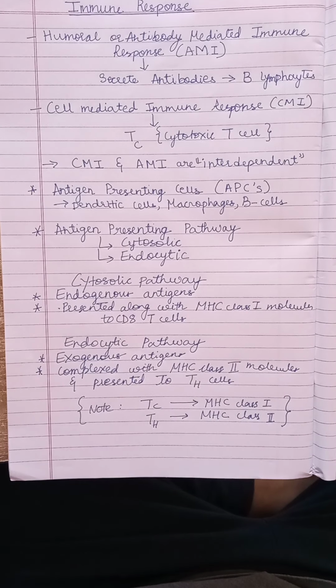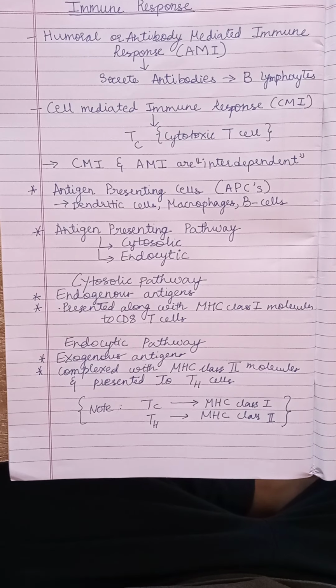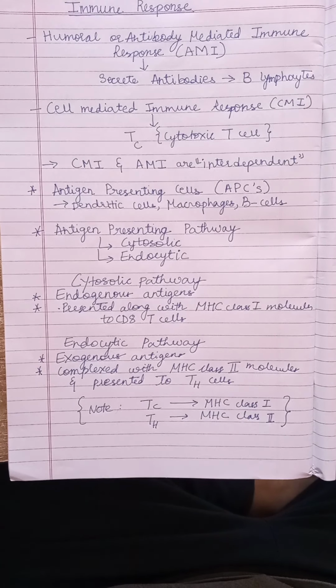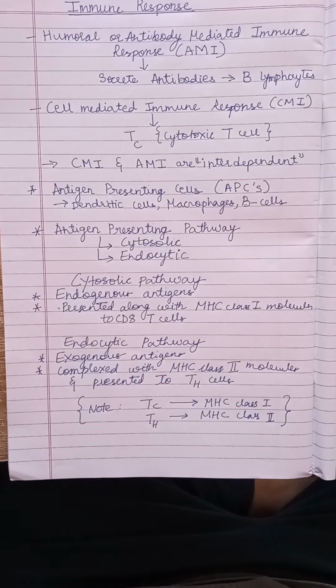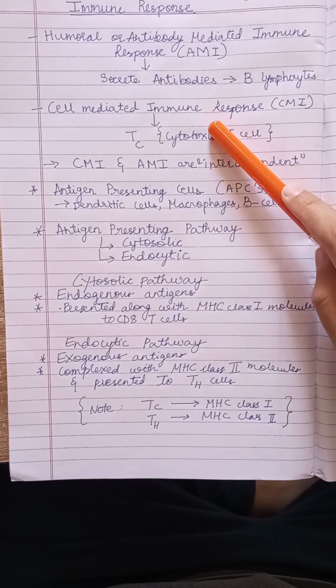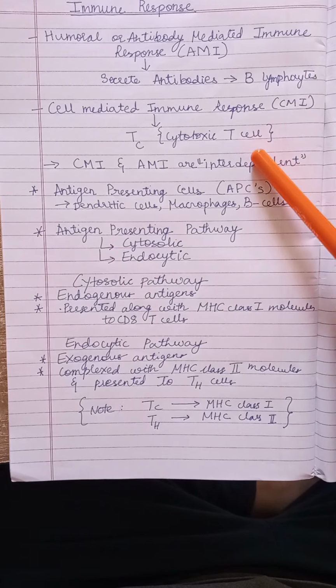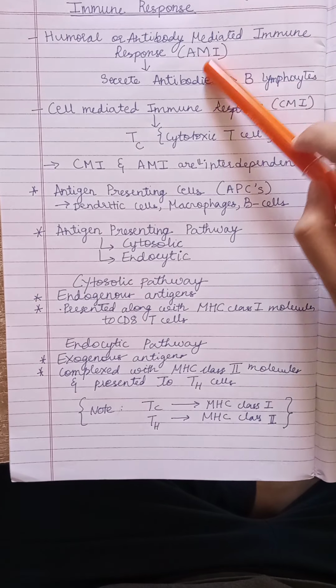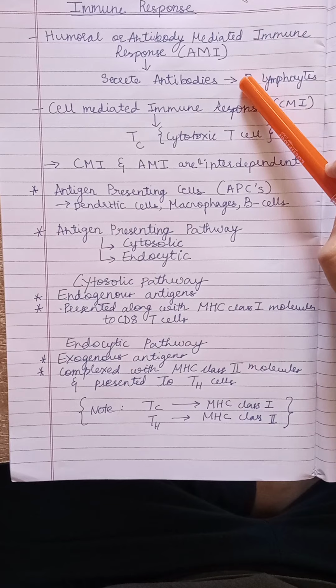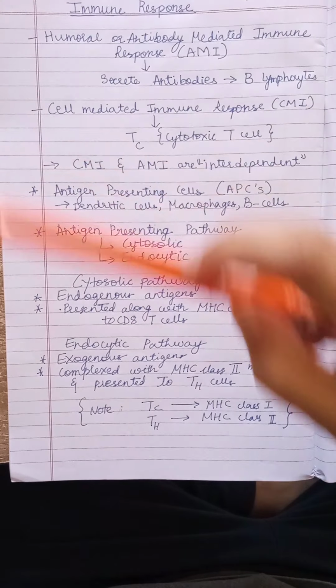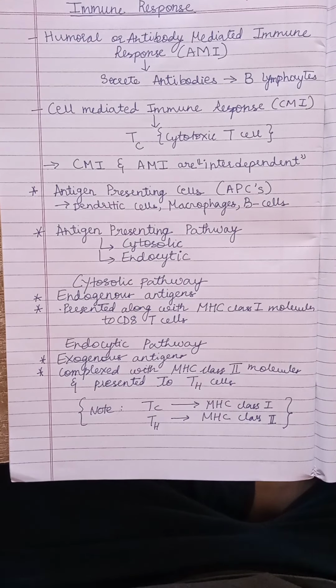As we all know, when an antigen or a pathogen enters the body, it is taken up by these antigen presenting cells, which process the antigen and present it to the T helper cells. And the T helper cells further activate the cell mediated immune response and activate the cytotoxic T cells, which release cytokines which further activate the B lymphocytes. B lymphocytes then secrete antibodies which kill the antigen. This is the basic skeleton of all the immune responses that occur in our body.